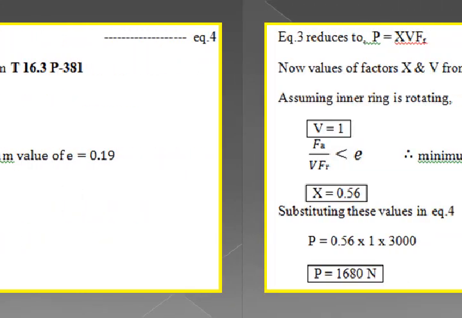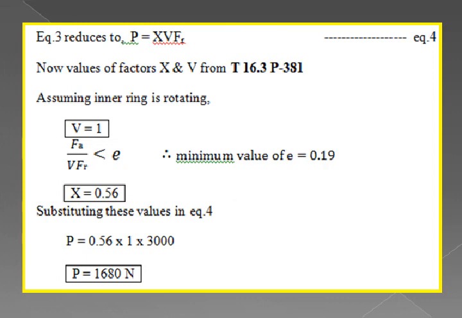So here we must consider one condition, either inner ring is rotating, by that time outer ring is stationary, or another condition is inner ring is stationary and outer ring is rotating. Any one condition we need to consider. So here I considered inner ring is rotating. Because of that, for a single row bearing, V is equal to 1.